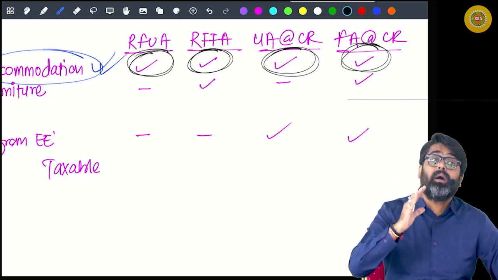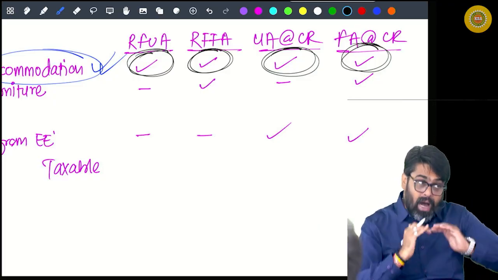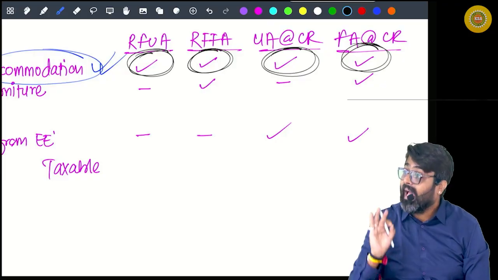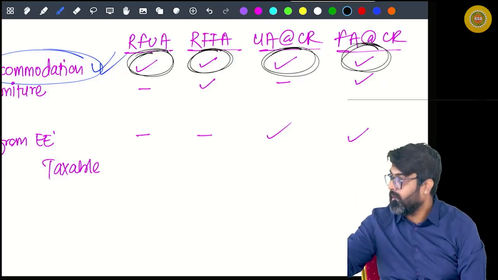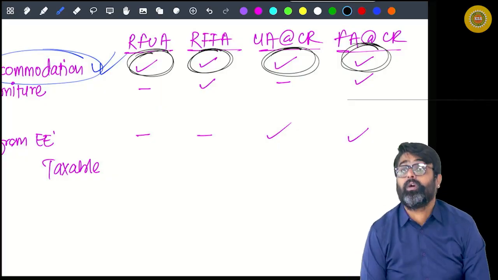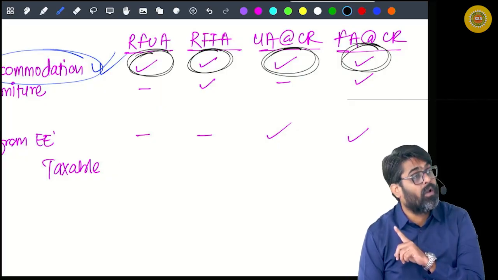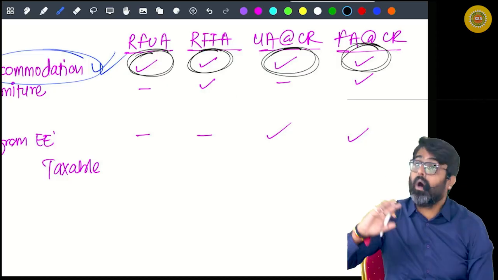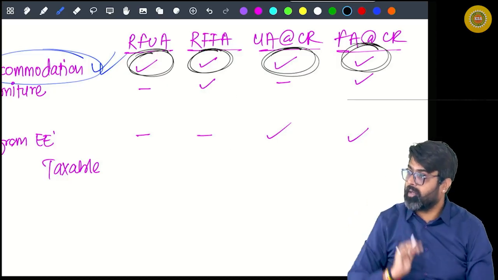But if the asset was taken on hire by the employer and that asset is given by him, then the actual hire charges paid by the employer will be treated as your benefit. Yes or no? This you are going to do for all movable assets, including furniture. So along with accommodation, are you getting furniture?